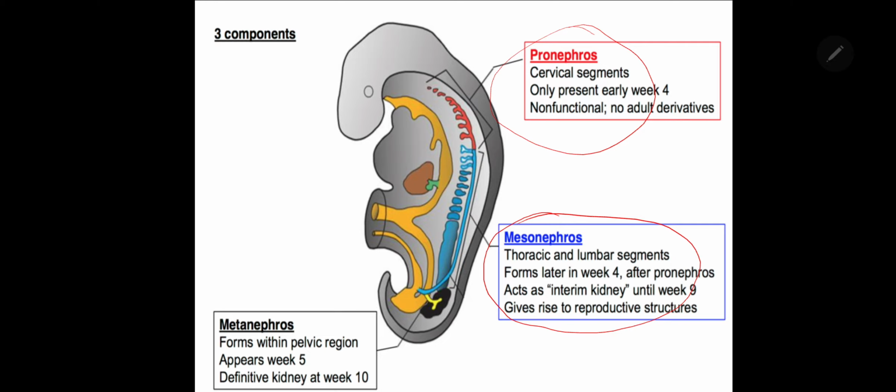And before leaving, some of the mesonephric tubules form the duct system in the male. They disappear in females, whereas the mesonephric duct gives the ureteric bud, which forms the collecting part of the permanent kidney, that is the metanephros. So that is about the 3 phases of development. Let us see here.